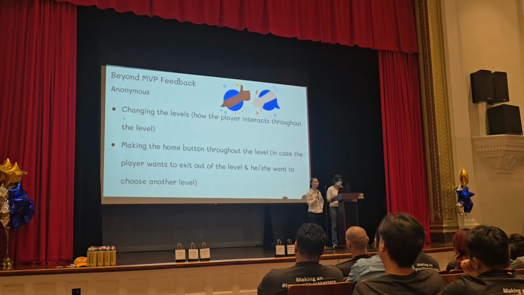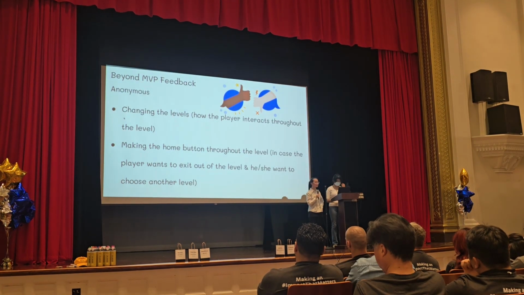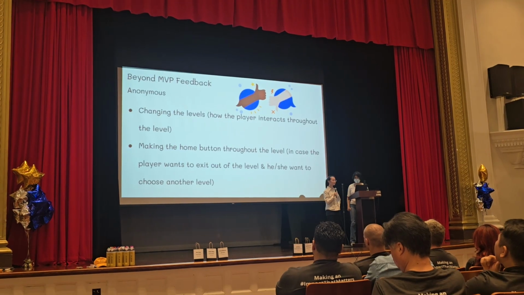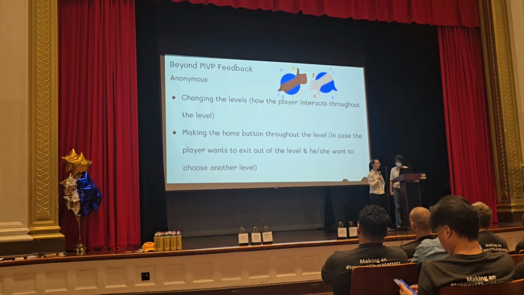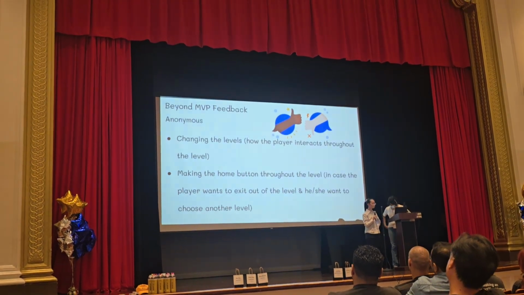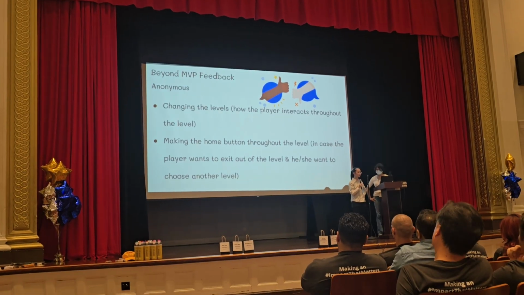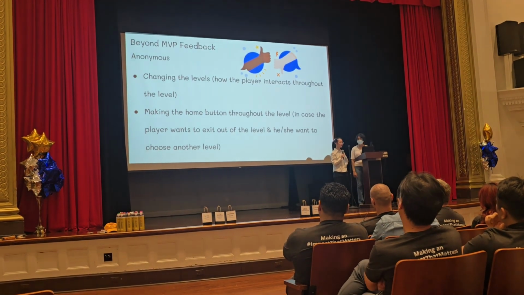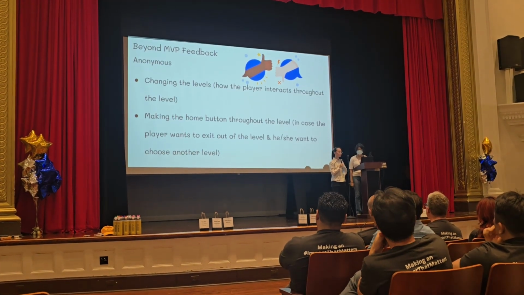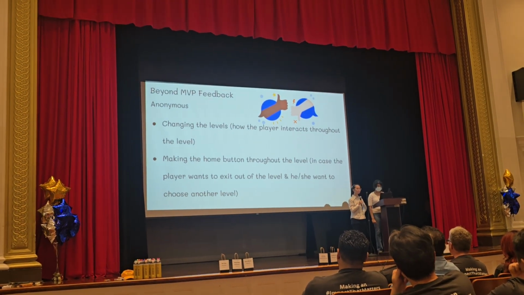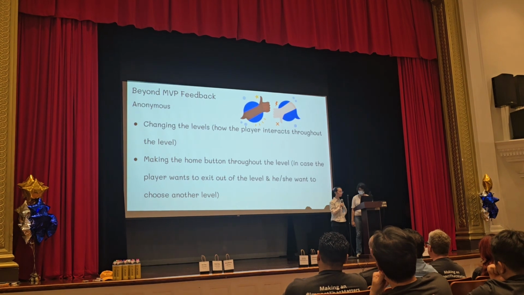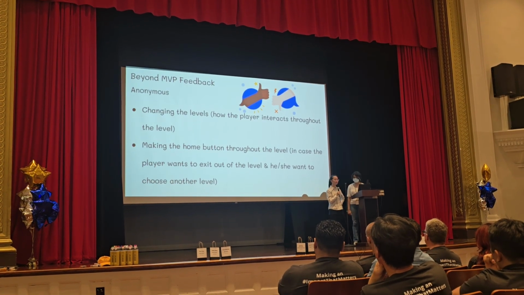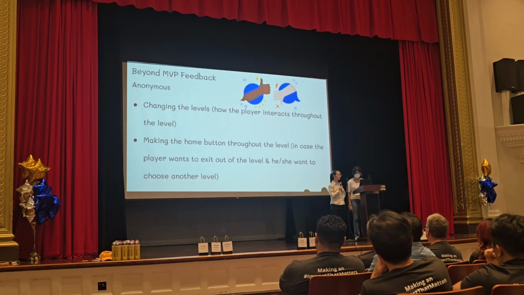In the Beyond MVP, where I improved my game, I changed how the player interacts throughout each level. In the beginning I tried to make the player exit the level at the end, but I then added a comeback button throughout the level, in case the player wants to exit and choose another level.